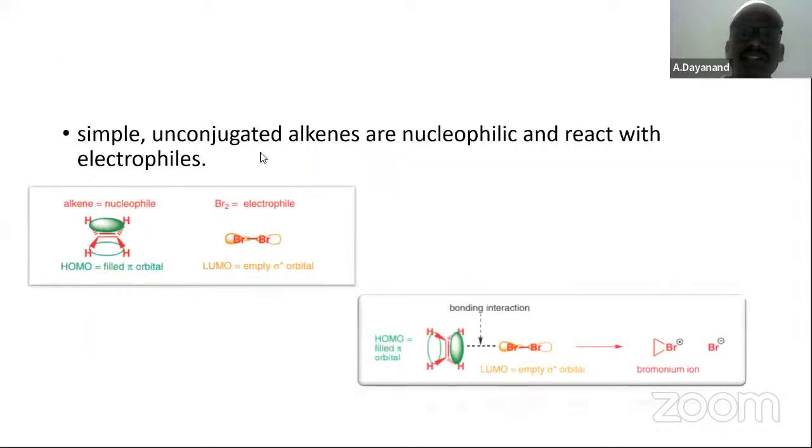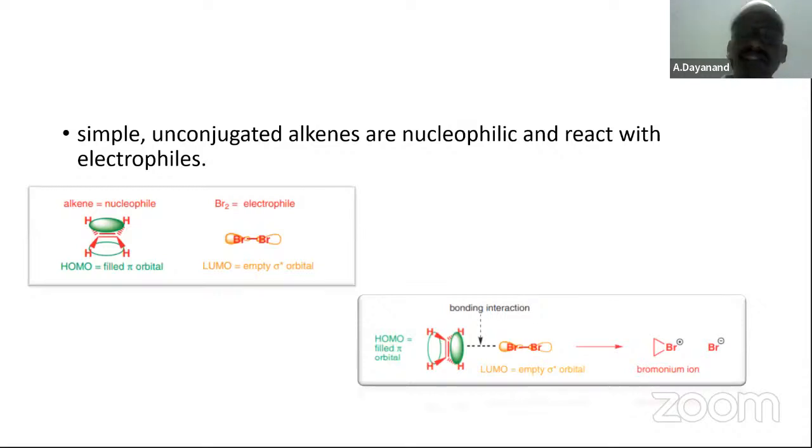Then simple unconjugated alkenes are nucleophilic and react with electrophiles. For example, alkene is a nucleophile. What is our aim? Our aim is to answer some questions in a JAM paper. Therefore, you try to learn some of the important aspects: what is an electrophile, what is a nucleophile, like this.